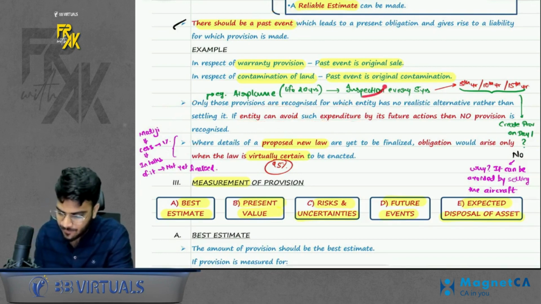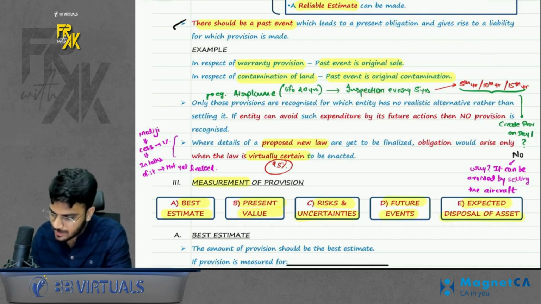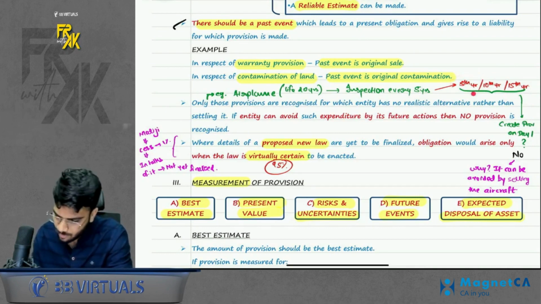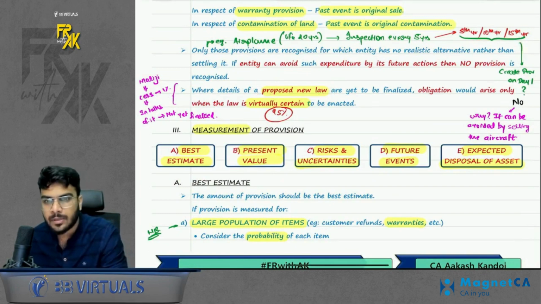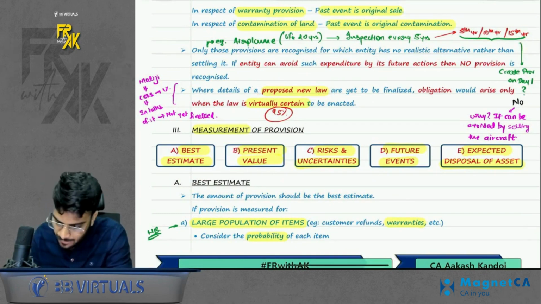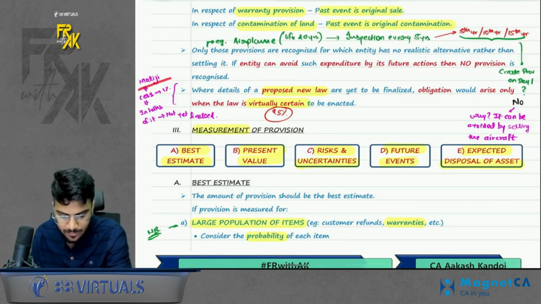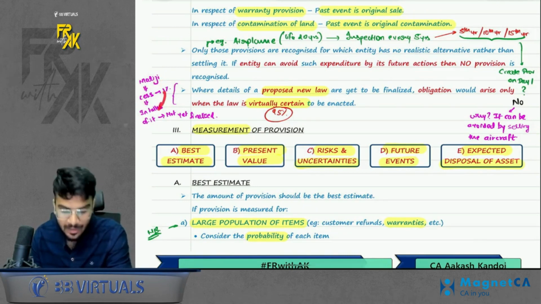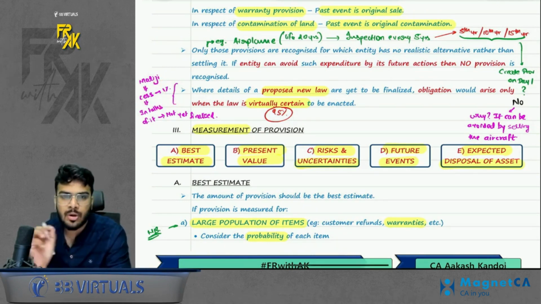For example, if government says you need to inspect every 5th year, 10th year, 15th year, so this inspection will arise. This can be avoided. Why? By selling the aircraft. Okay, so you need not book any provision for the same. Also, if any new law is yet to come, that new law will create an obligation for you only when that is virtually certain. For example, Modi ji said that I will impose a cess of 1%, but this is not yet finalized. They are in talks to impose the same. So it is not yet virtually certain. So do not consider the same.